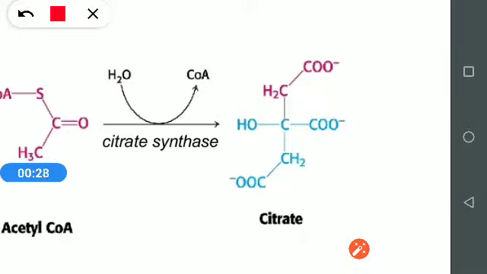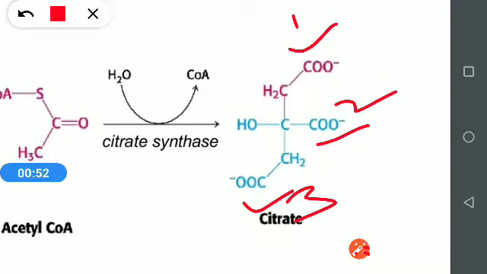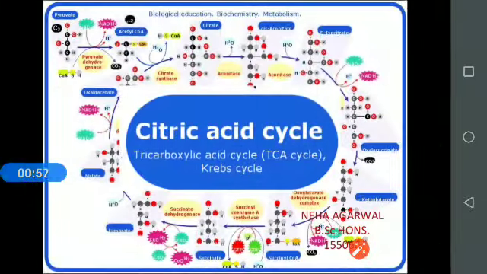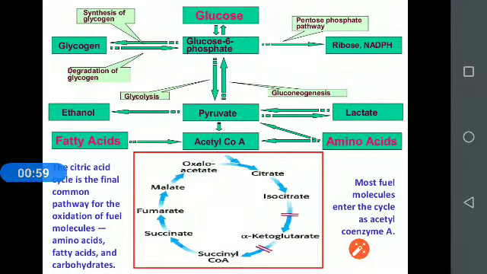It is called the citric acid cycle because citric acid participates in this cycle. So it is called the citric acid cycle, Krebs cycle, or tricarboxylic acid cycle. Tricarboxylic means it consists of 3 carboxylic groups: 1, 2 and 3. That's why it is the tricarboxylic acid cycle, the Krebs cycle.